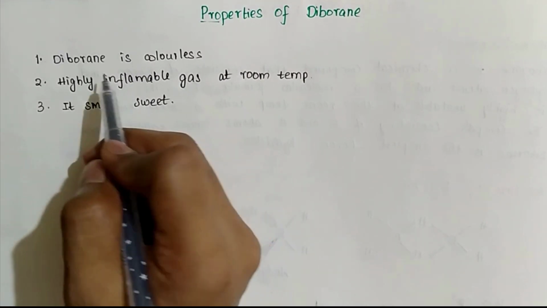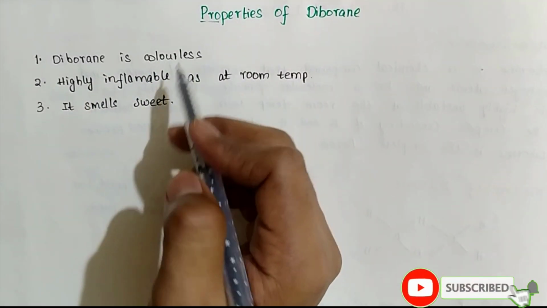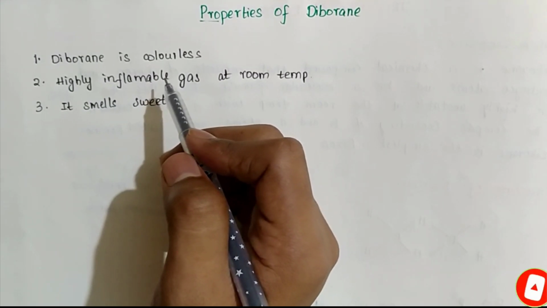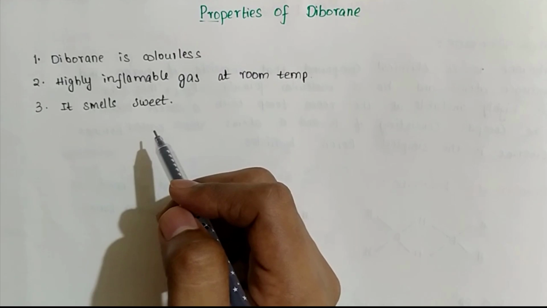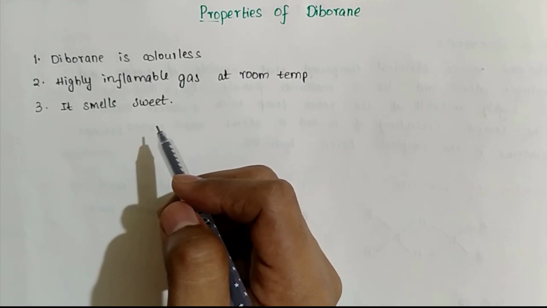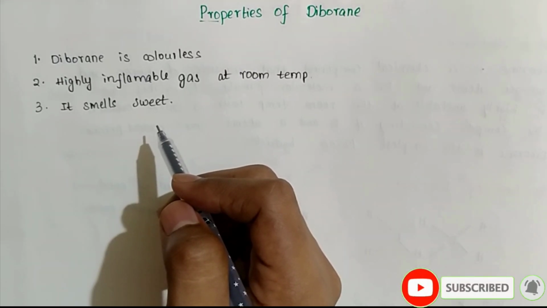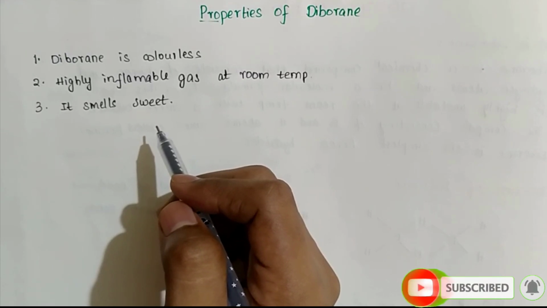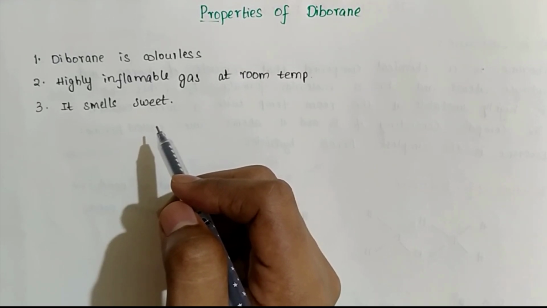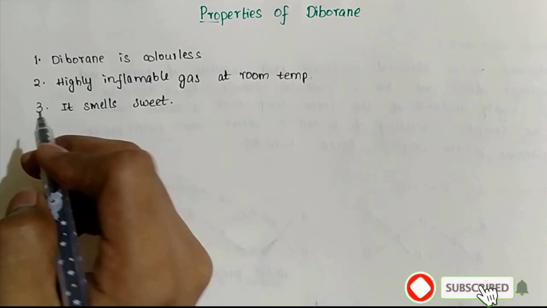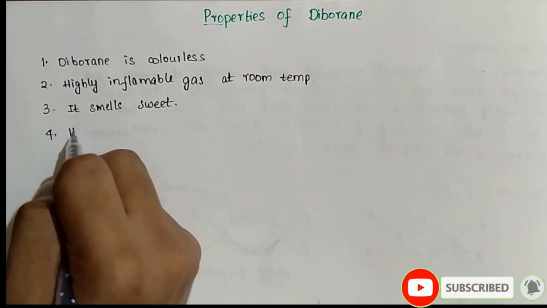I am explaining each and every point about properties of Diborane because they will ask in the exams, like they will give the flowchart of the unknown values by giving A, B, C, D, and they may ask what is A and what is B, and they will give the properties of A and B. These type of questions are majorly asked in advanced exam. So I am explaining each and every point of Diborane, and it is highly toxic,